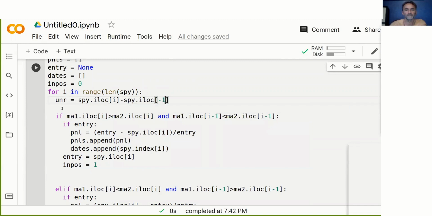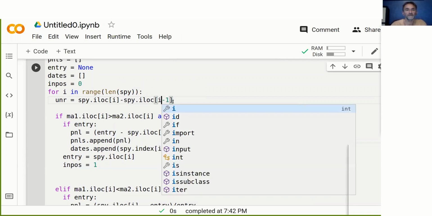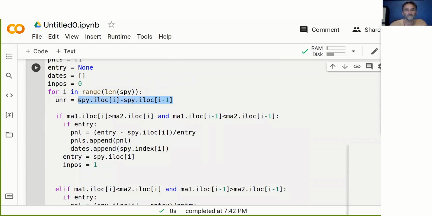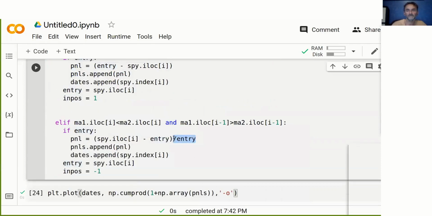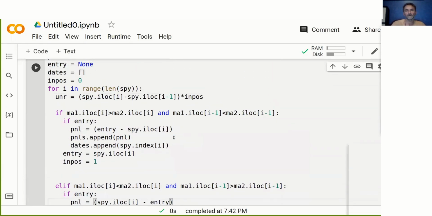ilog of i-1. So this is effectively the dollar value from day to day. And what we then need to do is multiply this by inpos. And so I go back to my dollar values. First of all, I just want to show you, I'll show you in a second why. So this is how we calculate the unrealized P&L.